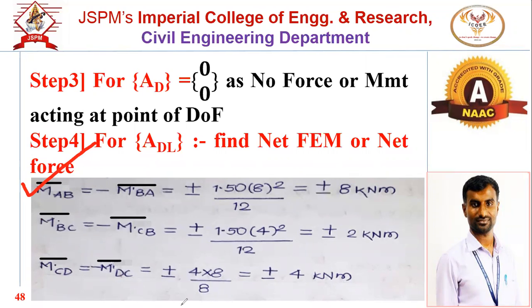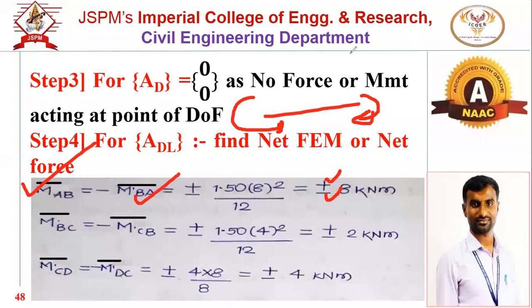M bar AB will be plus or minus? Minus? Anti-clockwise, sir. Plus. Yes, right. M bar AB will be plus, first plus, second minus. M bar BA will be minus.